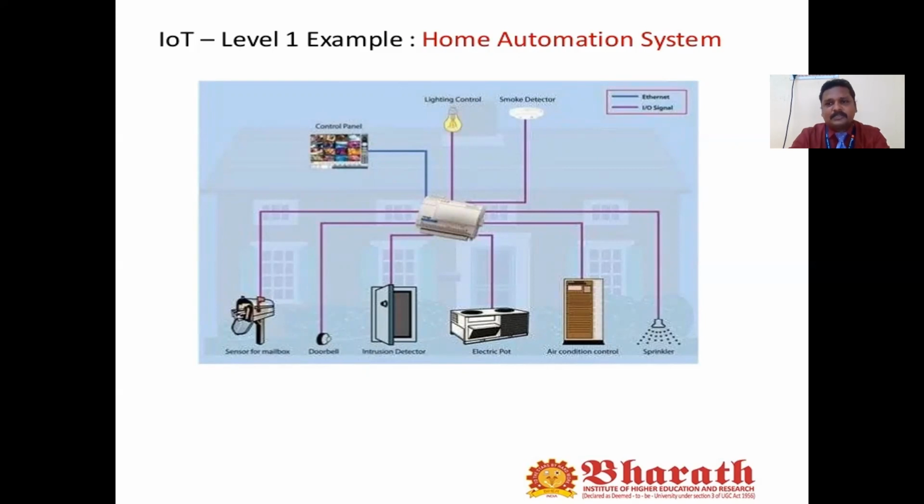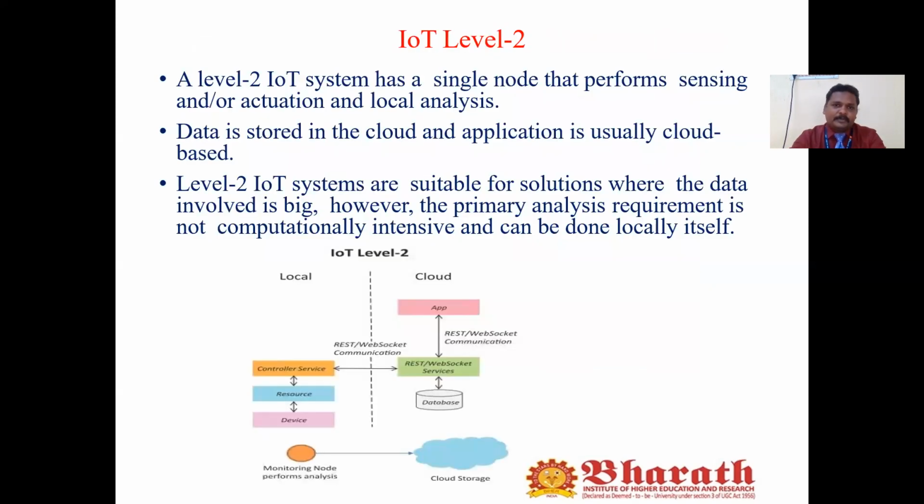The IoT level 1 system is suitable for a single node and a single device. It is suitable only for small data. It is not suitable where the data involved is big. Then we go to the next level, IoT level 2. So what is IoT level 2? How can we design IoT level 2?